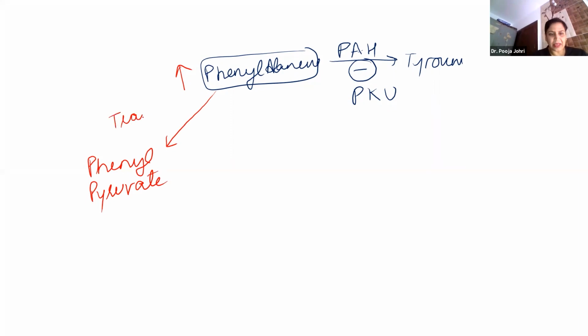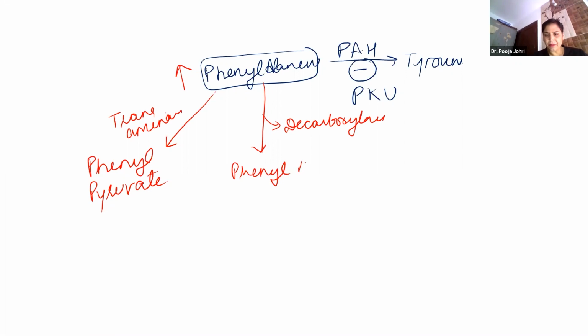So the enzyme is transaminase. If phenylalanine undergoes decarboxylation, meaning removal of carbon dioxide, it is converted into phenylacetate. And this phenylpyruvate can also be converted into phenylacetate.